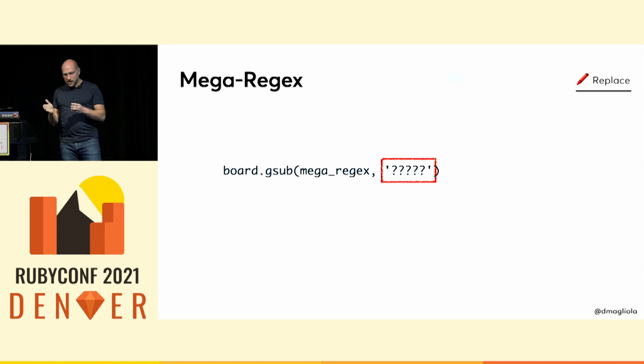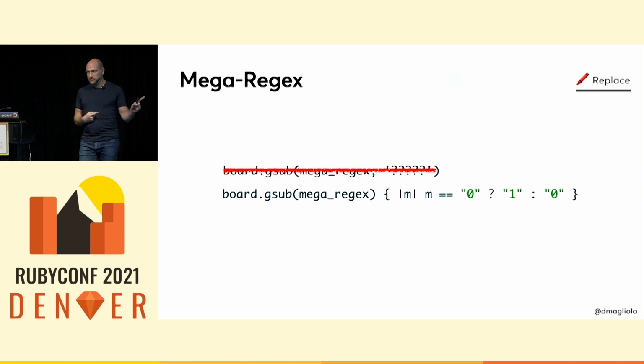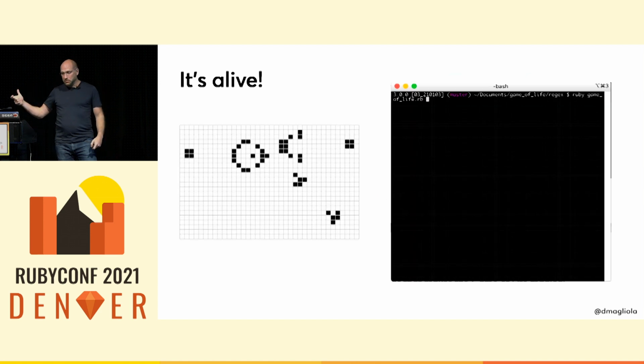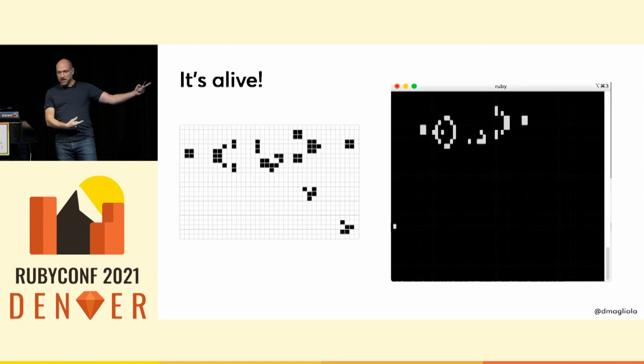And here I'm going to have to take an intermediate step for clarity. Turns out gsub accepts a string to replace a thing with, or you can give it a block. So in this case, the regex is doing all the heavy lifting, finding me all of the cells that I have to change, and all I'm doing in the block is flipping them. And to my absolute surprise, that worked.